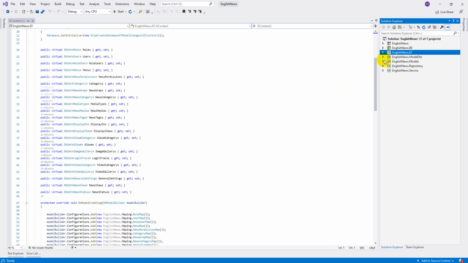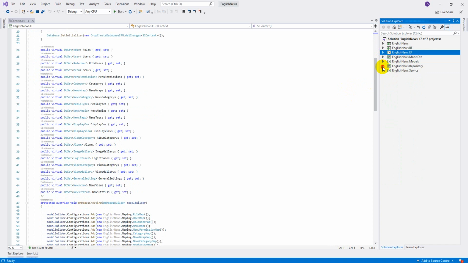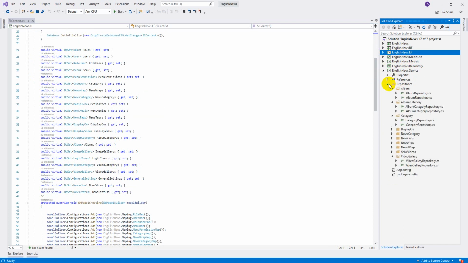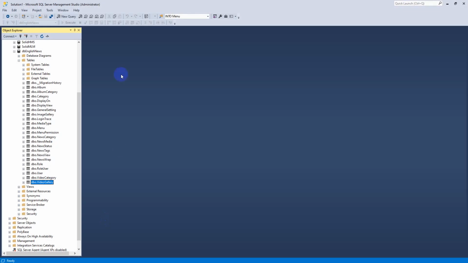The next one is models and DTOs, which DTOs and models I use in the application. I basically use the repository pattern: a base repository, and in services I created multiple repositories for fetching all the data to the front end.